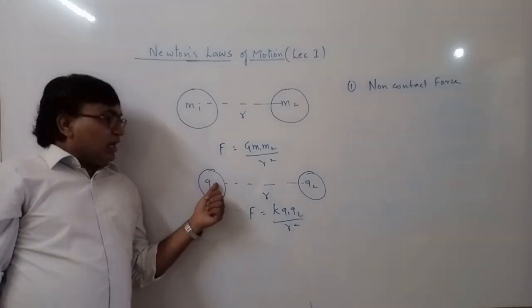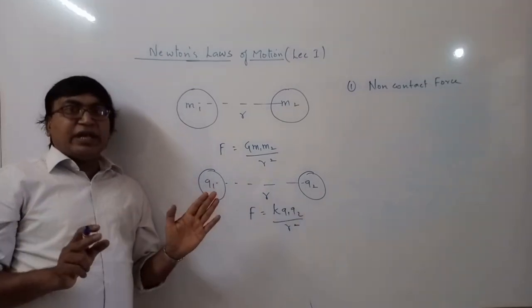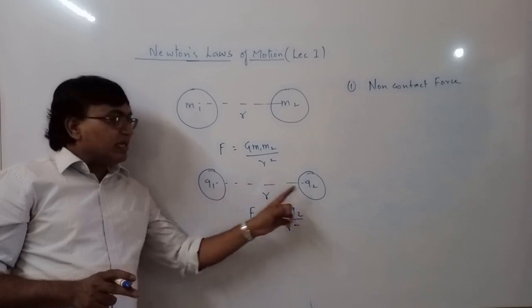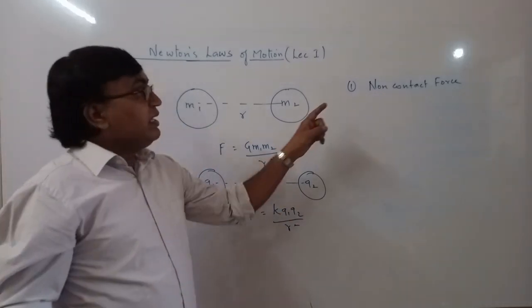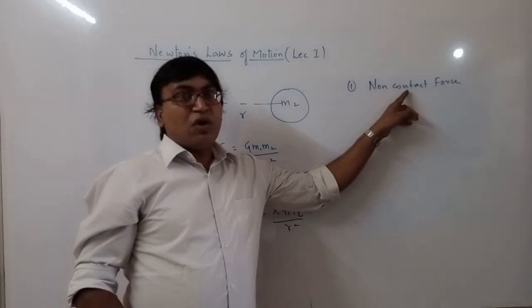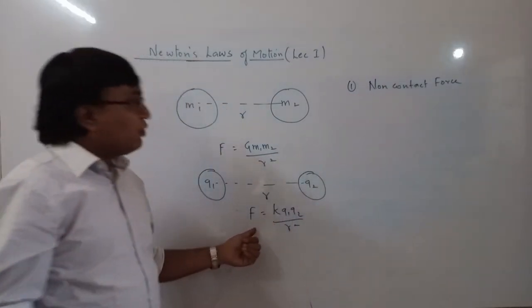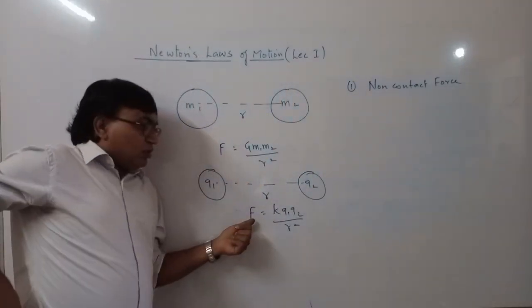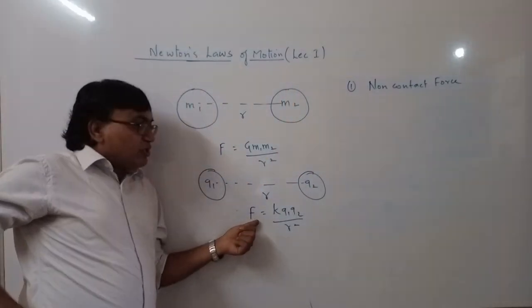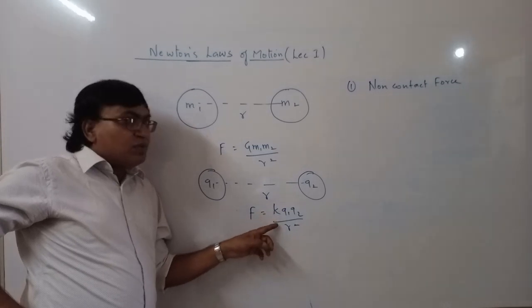Again these two charges are not in contact, but still there is an interaction between them. So the interaction is non-contact in nature. This force is also called the electrostatic force, and this is Coulomb's law.